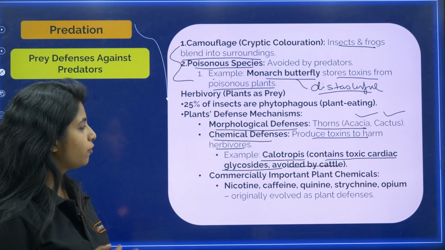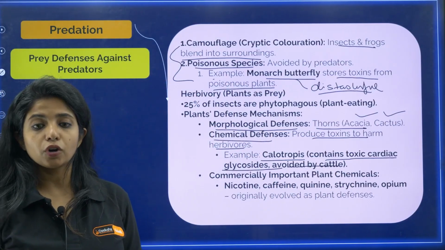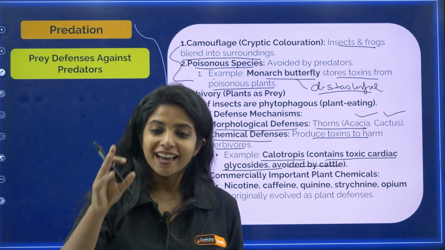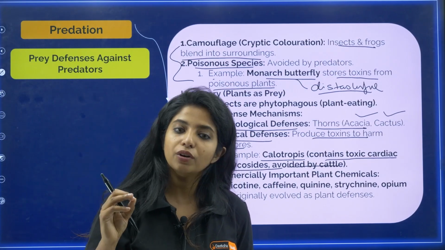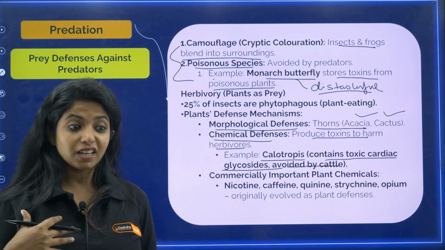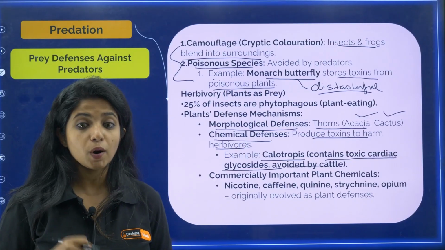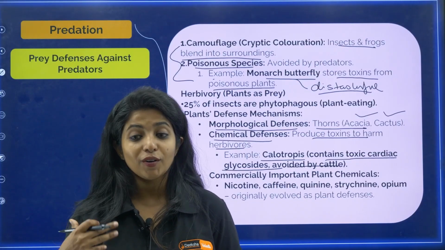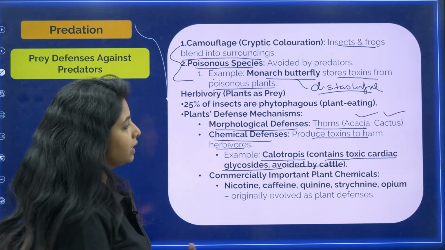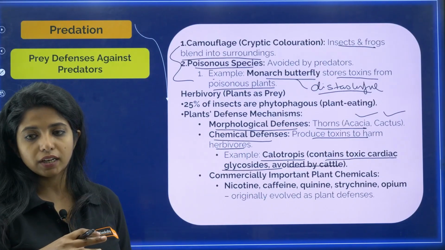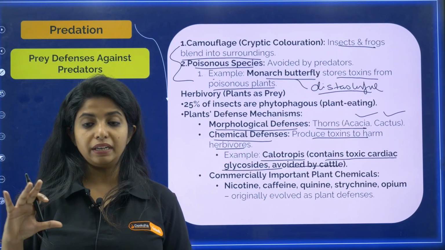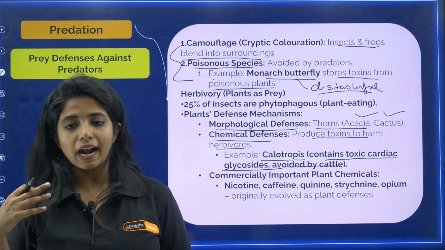Yeah, and I'm pretty sure I forgot to put the picture over here of Calotropis, but you might have seen it at some time in your life. So you can just Google it and see it once. It gives you a sense that, oh, this is the plant that Pam is talking about, and you might remember this for a longer time. So Calotropis contains toxic cardiac glycosides, my dear children. So that is why it is avoided by cattle.